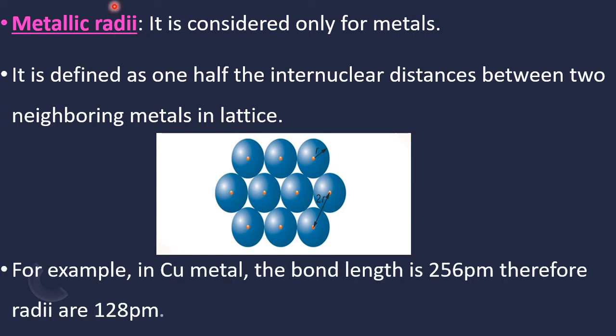For example, copper. The bond length is 256 picometers. Therefore, its half is the metallic radius of the copper. Now, how does it vary in the period, left to right?